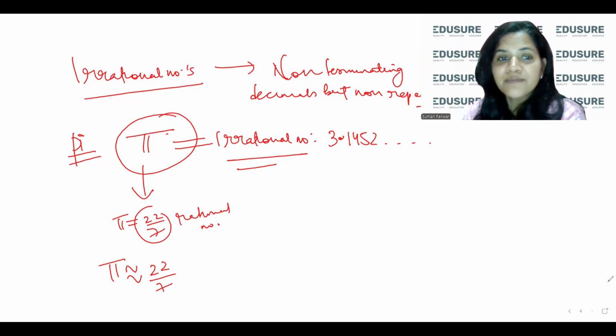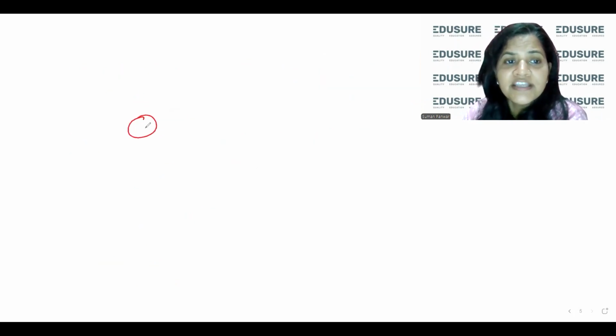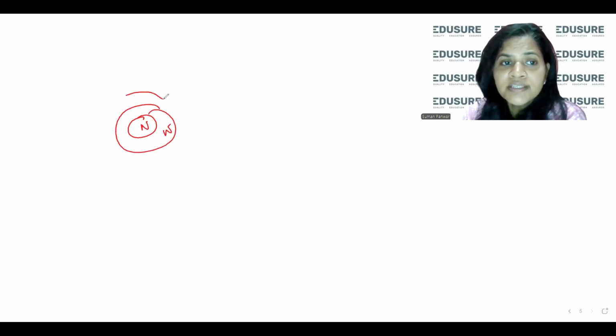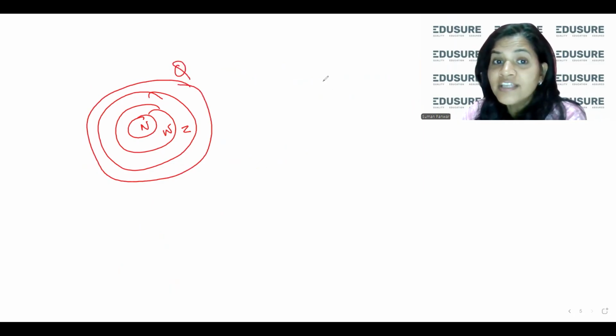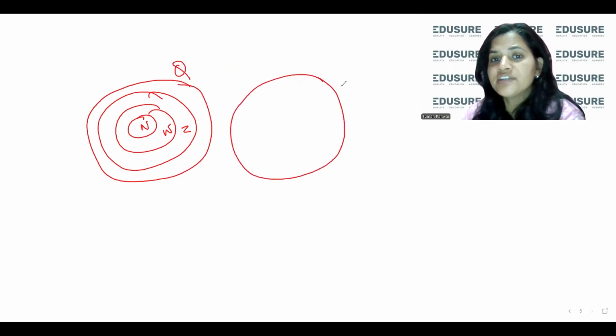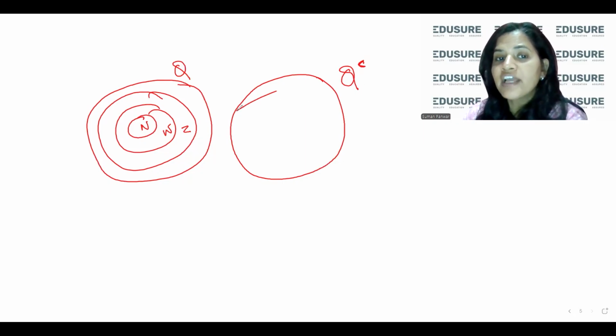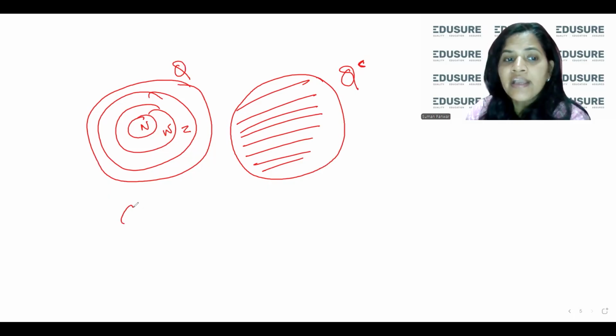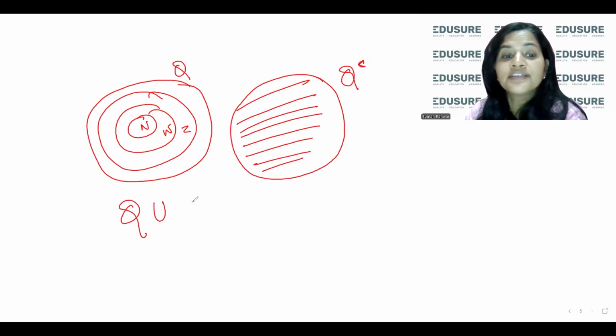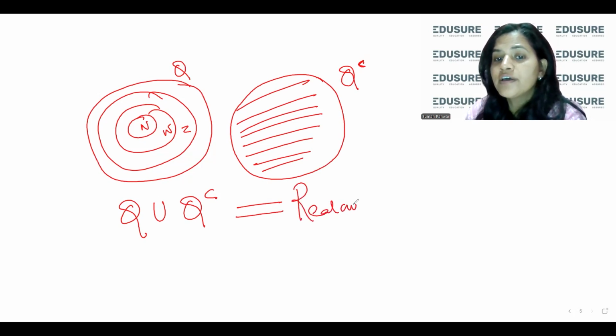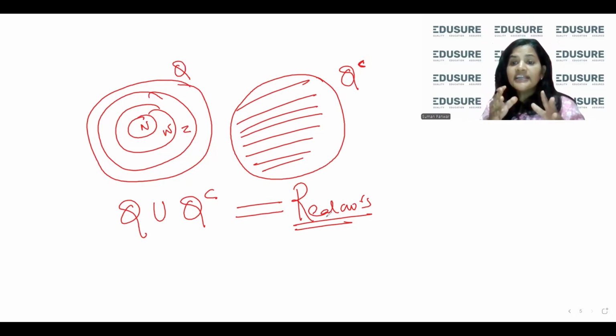So what is our number system now? Our number system is natural numbers, then whole numbers, then integers, then rationals. And now there is a set of irrationals which is called Q complement. Q complement means which is not Q, not rational. So when I combine the set of rationals with the set of irrationals, I get what I call the set of real numbers. So this is the entire story behind how real numbers were constructed.